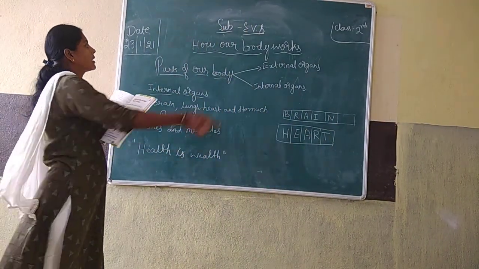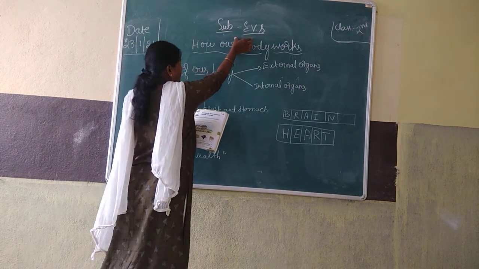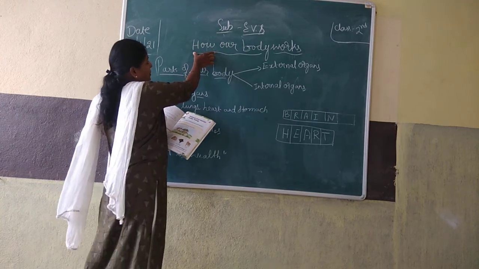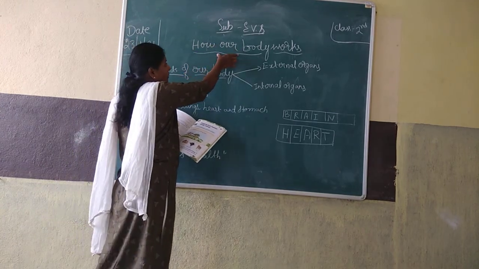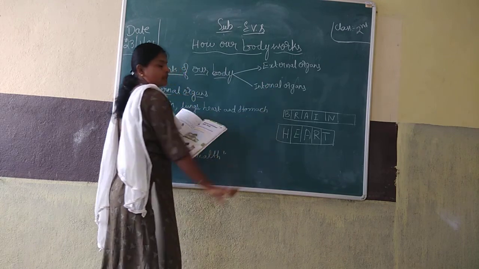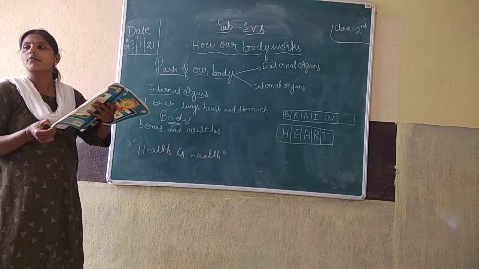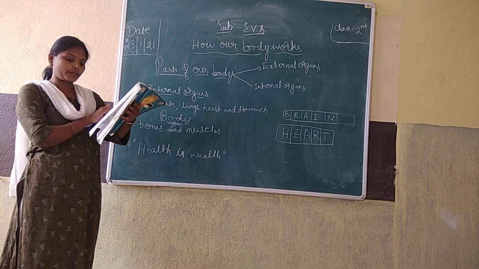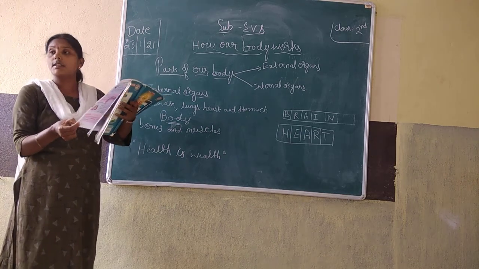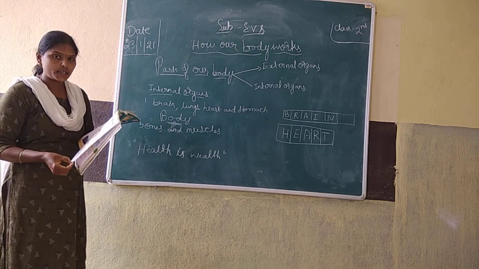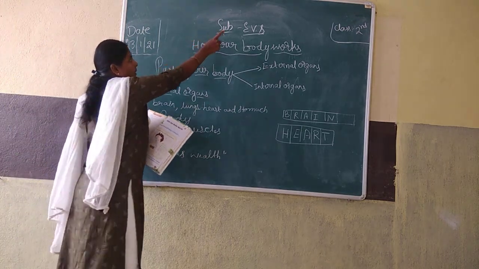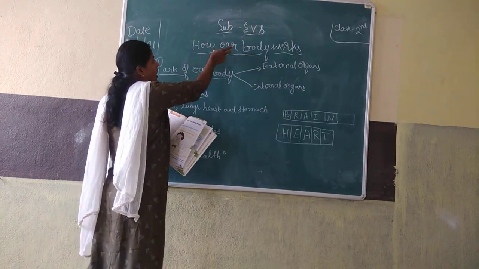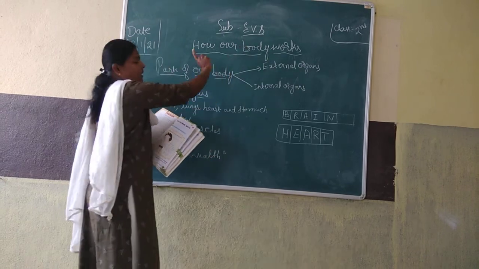Good morning children. Today I am taking EVS for second standard children. The chapter name is How Our Body Works. Understood? Page number 177. Open. Sorry children, page number 173. Open page number 173. EVS I am going to teach for second standard children, how our body works. Understood?